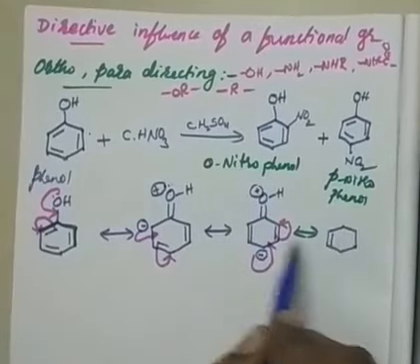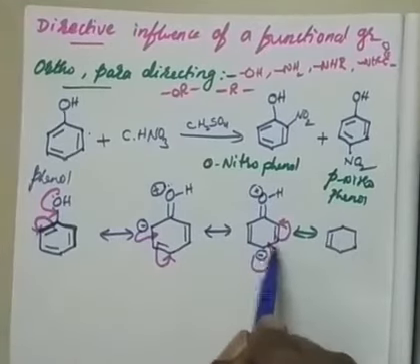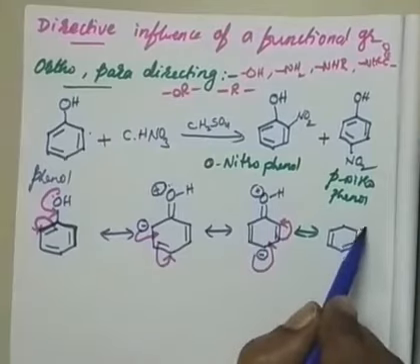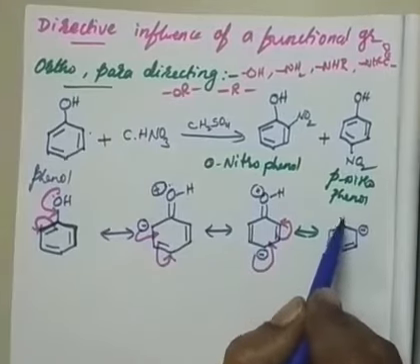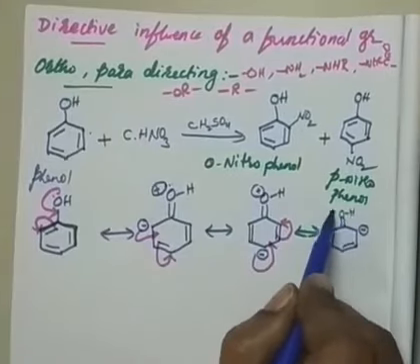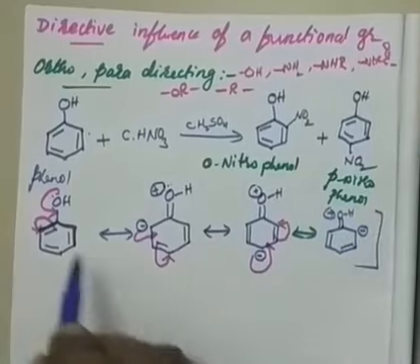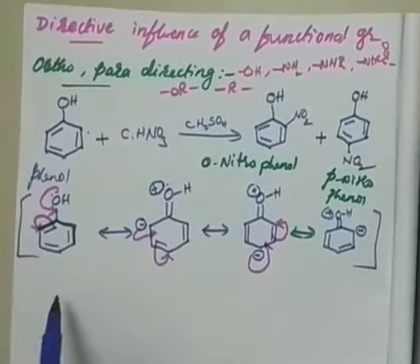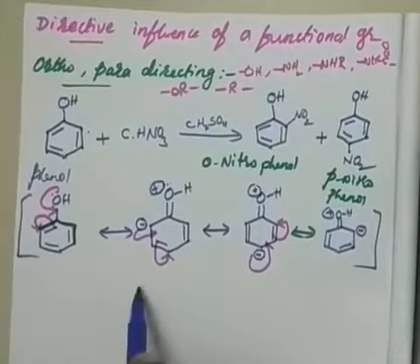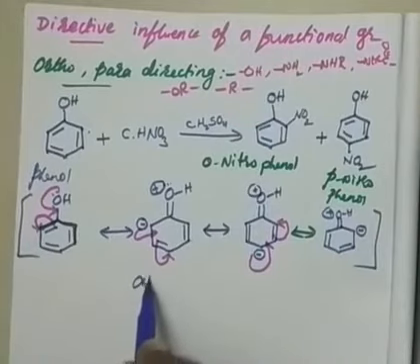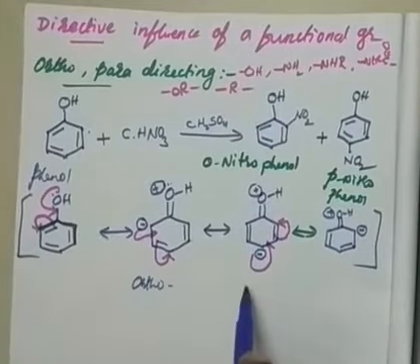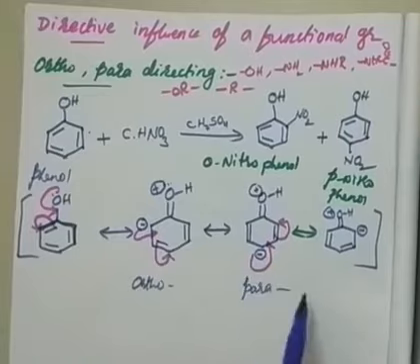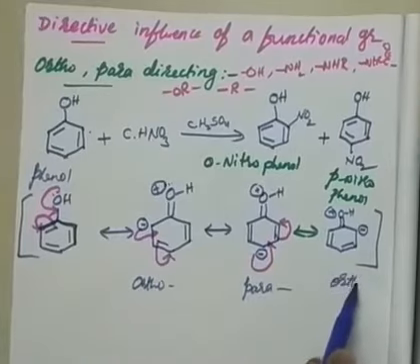Then I can see here, this double bond is here already, and this forms another double bond here, and this forms an anion. This is my double bonded OH with positive charge. Okay, so these resonance structures indicate negative charge onto the ortho position, negative charge onto the para position, and negative charge onto the ortho position.